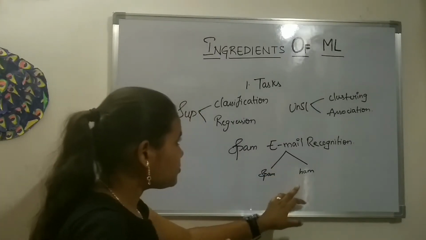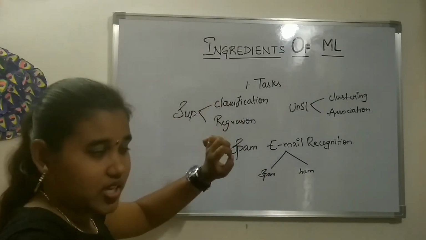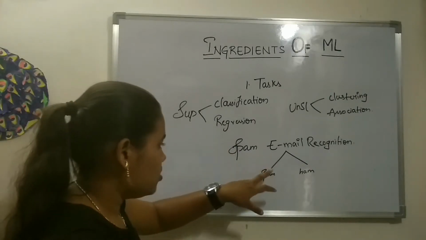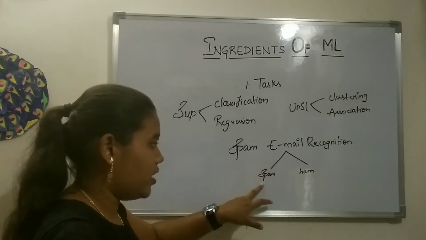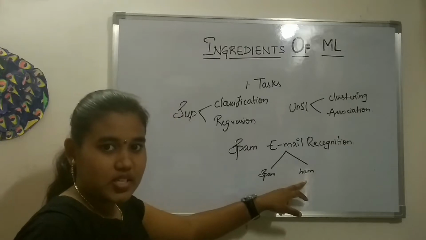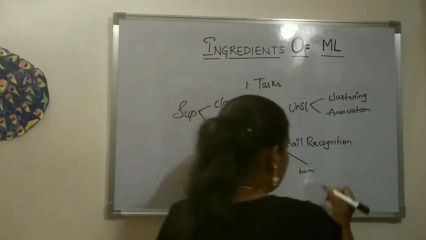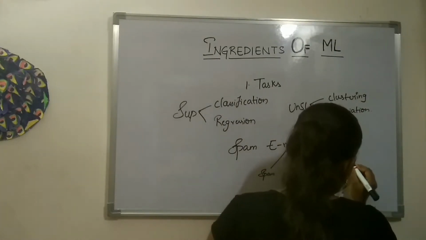Now, dealing with the classification case in supervised learning, this email was simply divided into two classes, two in the sense that it's a binary case, right? So this is a binary classification task.